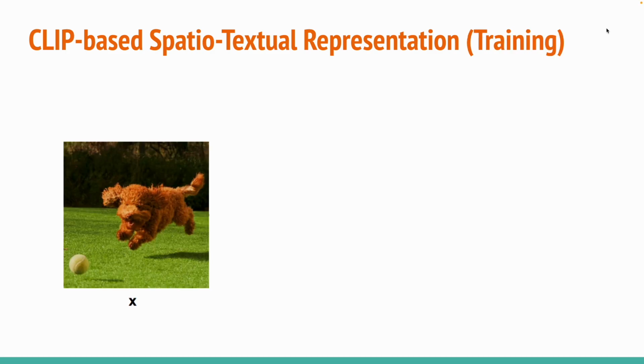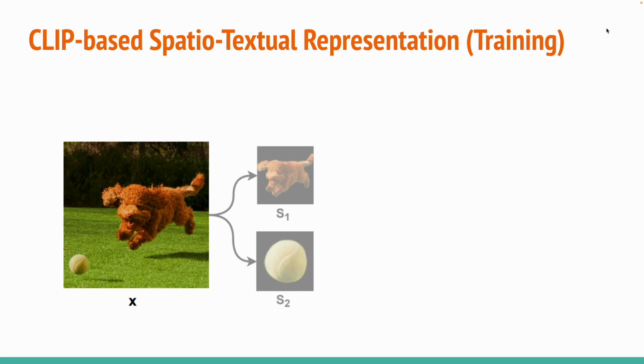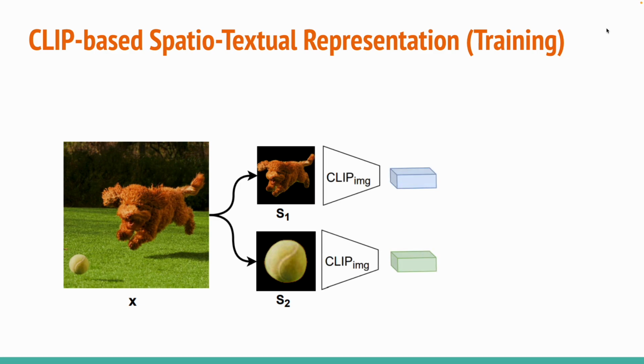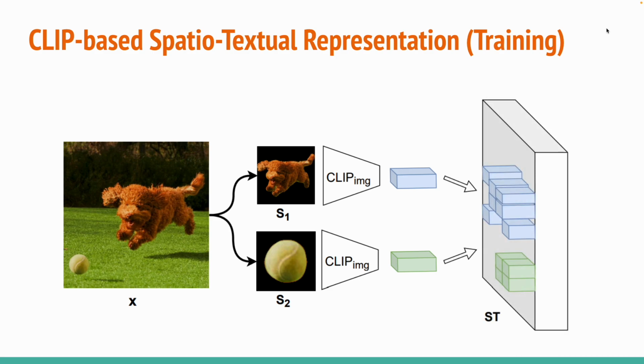During training, we start by decomposing the image into segments, using a pre-trained segmentation model. Then, we extract the CLIP image embeddings from each segment separately. Lastly, we form the Spatio-Textual Representation by tiling those embeddings spatially in the corresponding shape of the input segments. That way, this representation contains both the semantics of each segment and their structure.